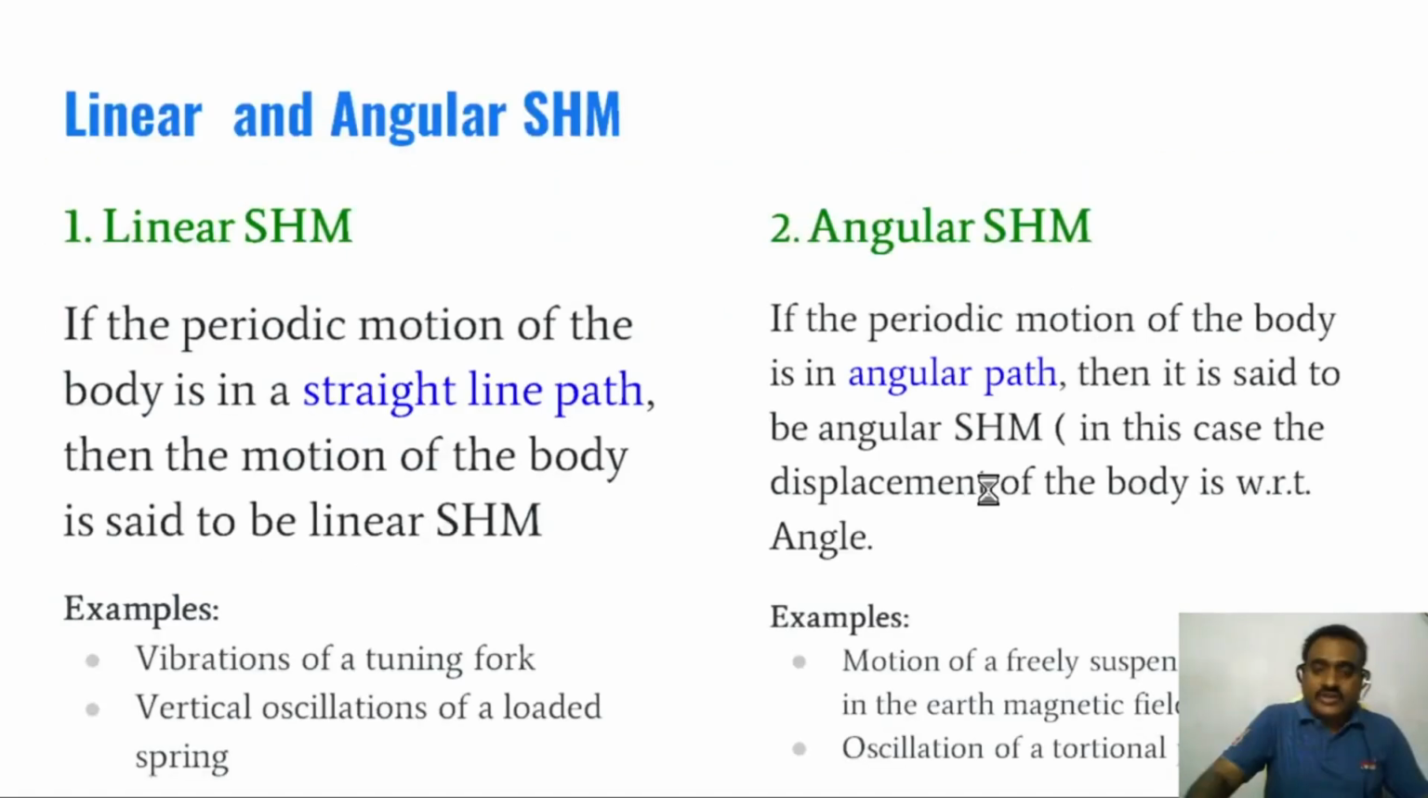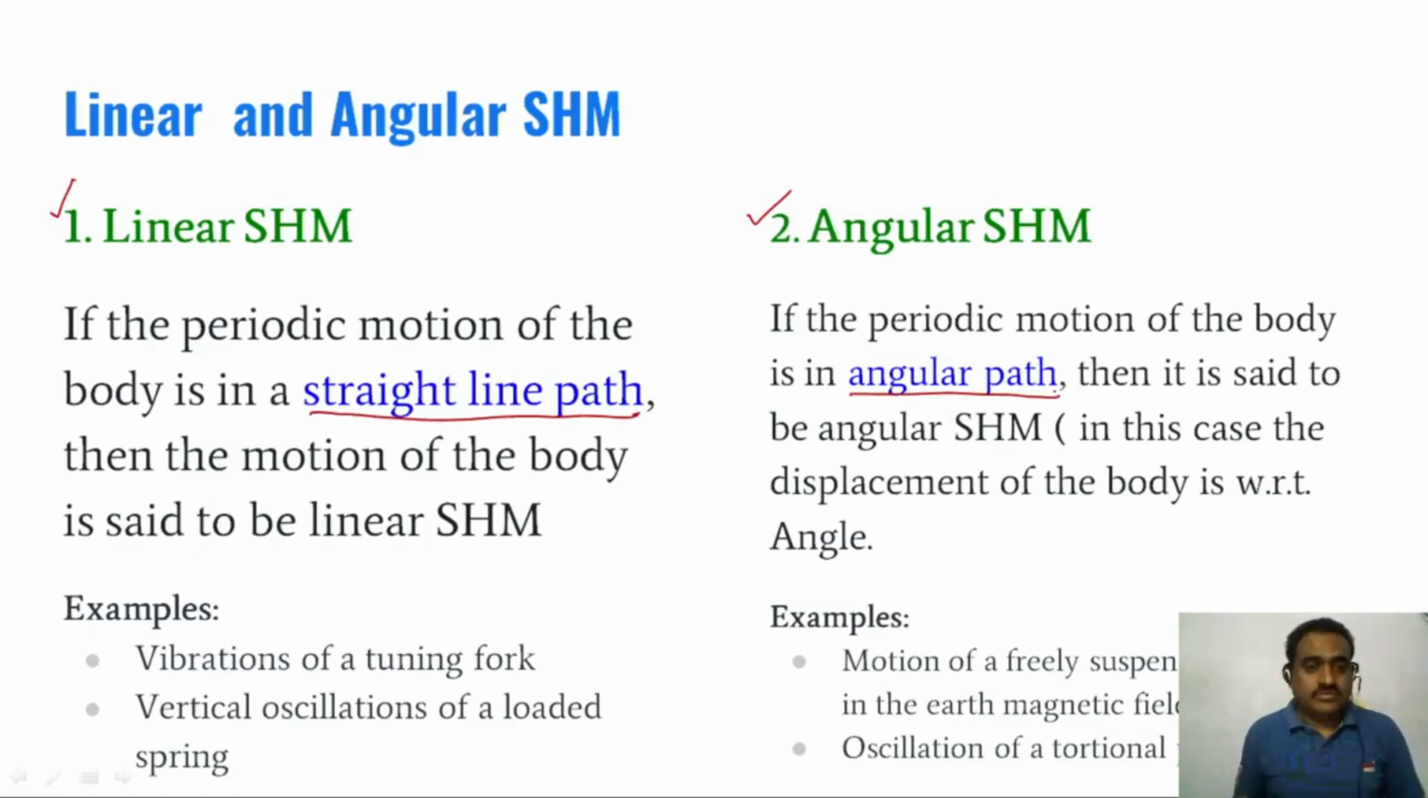You can see on the screen. On the left side is linear simple harmonic motion, and on the right side is angular simple harmonic motion. You can observe clearly that linear means along a straight line path, and angular means around a fixed point or along an angular path.